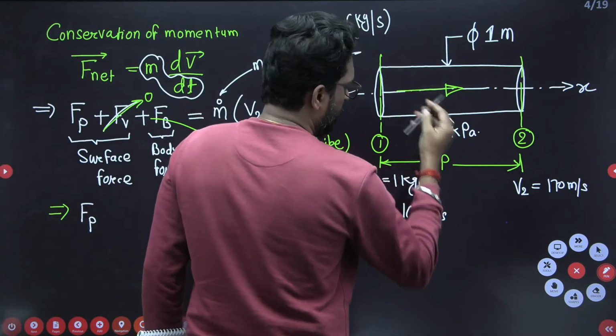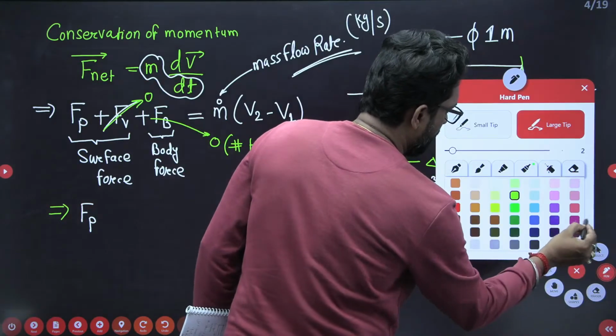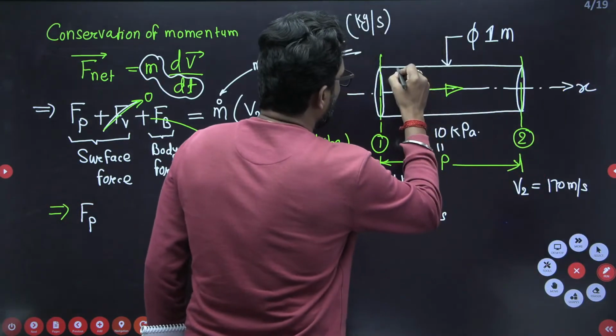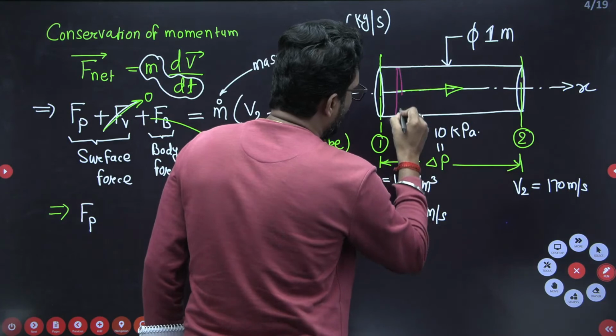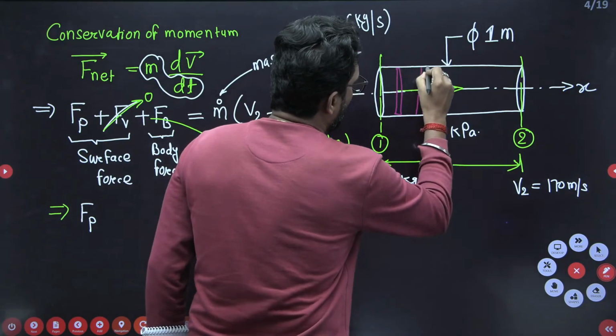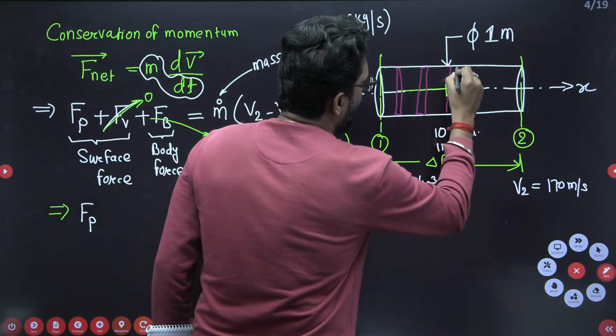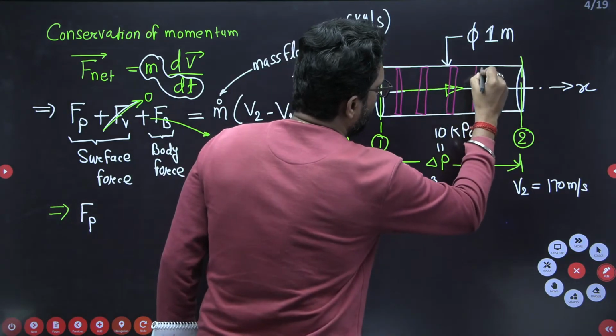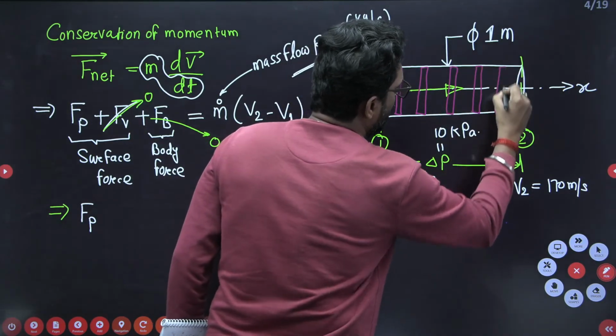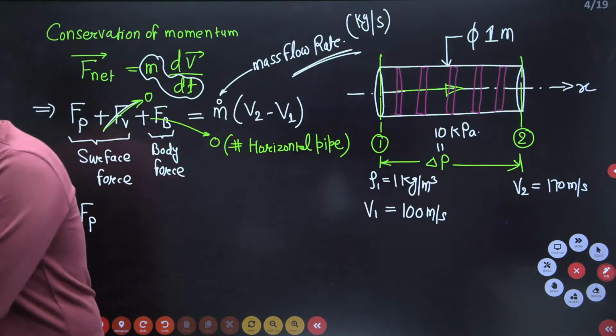See beta, see this one, very important information I am telling you. So this is your fluid layer. Let's suppose this is one fluid layer, this is another fluid layer, this is another fluid layer. Let's suppose, beta, this is another fluid layer. Okay, right? This is the fluid layer.